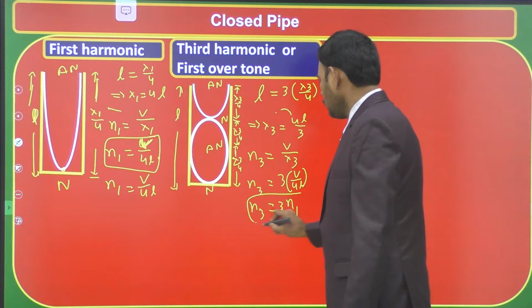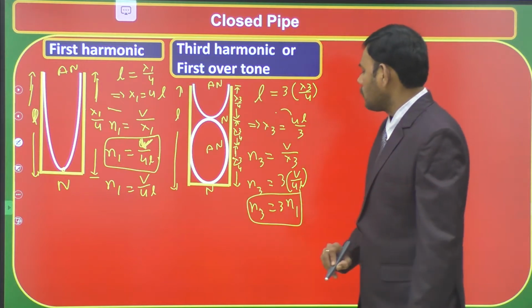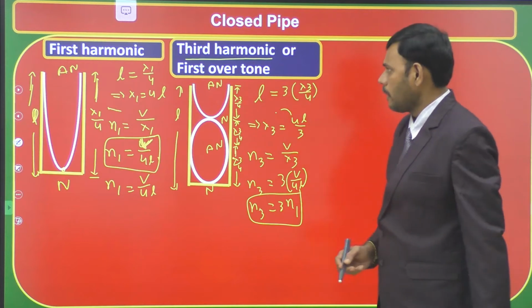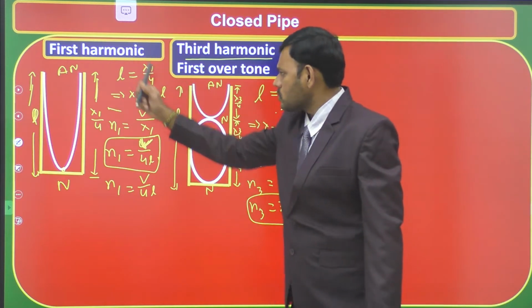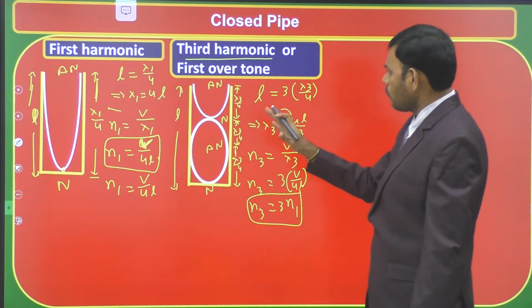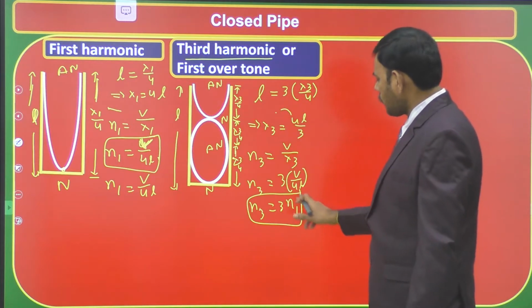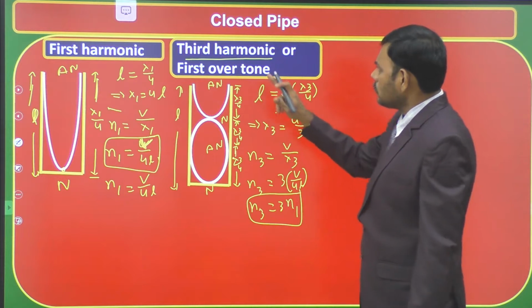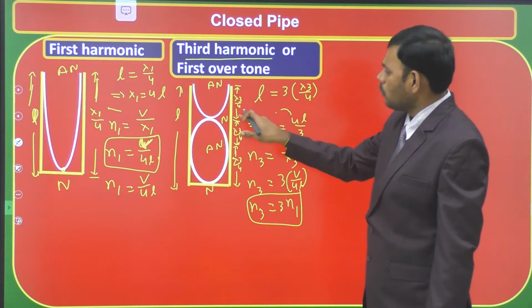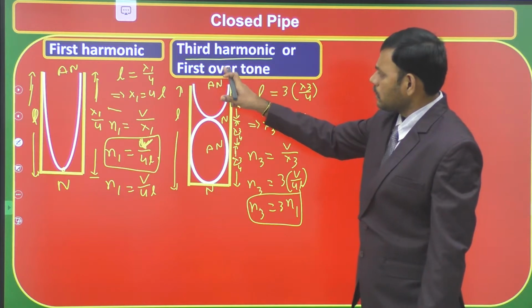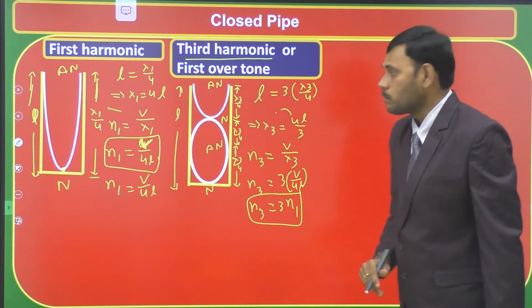Hence, as it is 3 times fundamental frequency, we put the name third harmonic. So next mode to first harmonic, second harmonic is not possible. It becomes 3 times fundamental frequency. So next to first harmonic in closed tube, only third harmonic exists, second harmonic is missed in closed tube.